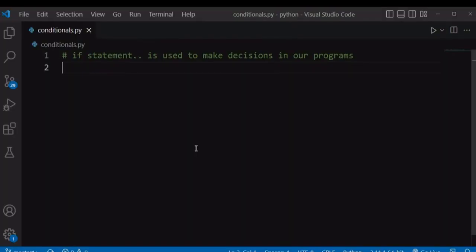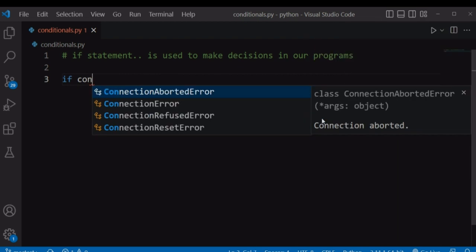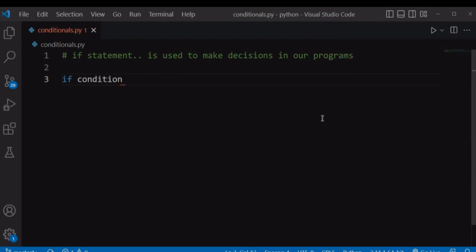Hello, I hope you're doing well. Welcome to this video. In this video, we are going to learn about the if statement in Python. The if statement will help us to make decisions in our programs, whether to execute a certain code or not. The if statement consists of an if keyword followed by a condition that evaluates true or false. It also ends with a colon.